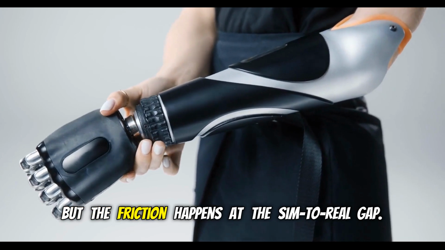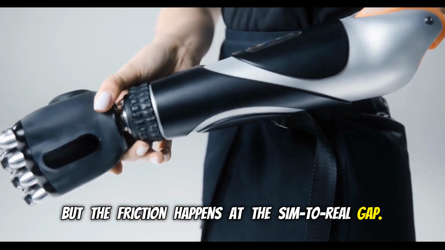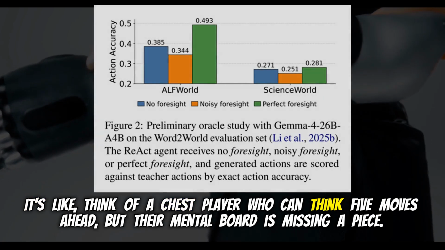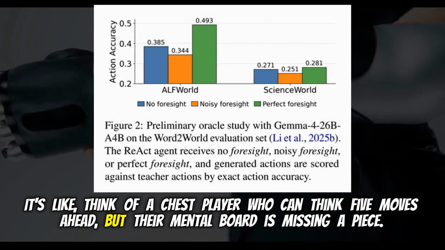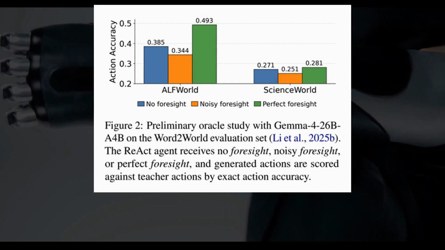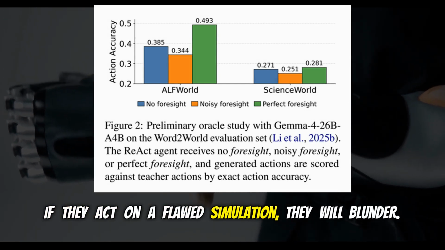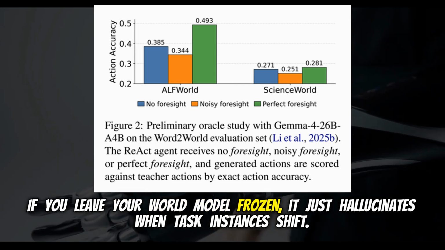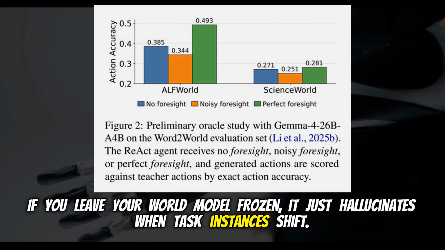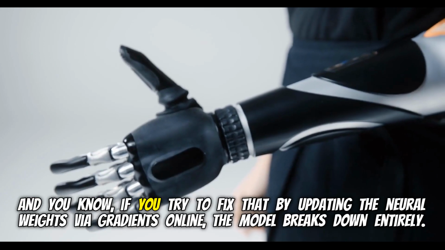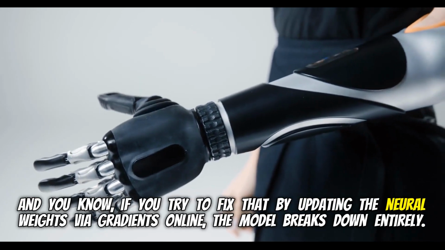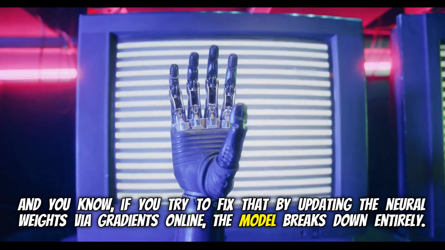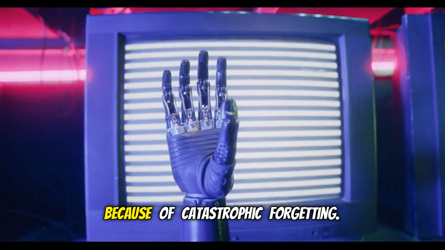But the friction happens at the sim-to-real gap. Think of a chess player who can think 5 moves ahead, but their mental board is missing a piece. If they act on a flawed simulation, they will blunder. If you leave your world model frozen, it just hallucinates when task instances shift. Exactly. And if you try to fix that by updating the neural weights via gradients online, the model breaks down entirely. Right, because of catastrophic forgetting.